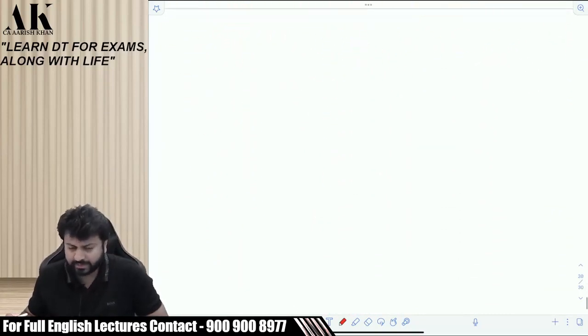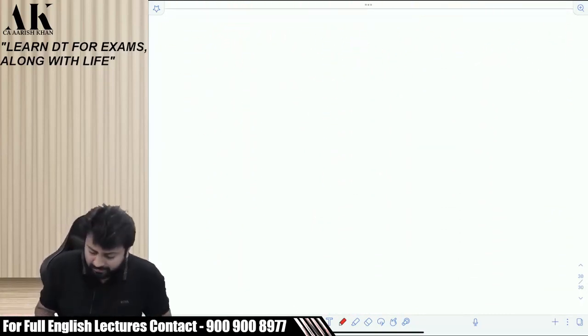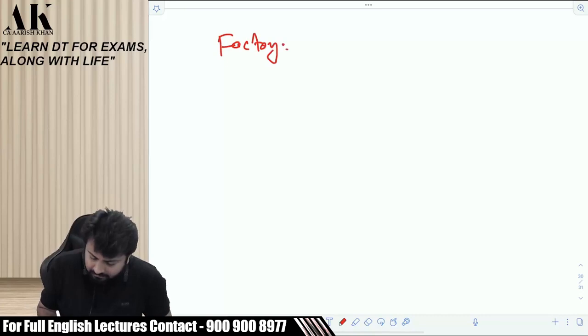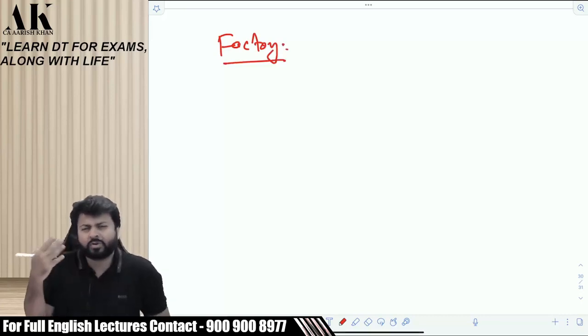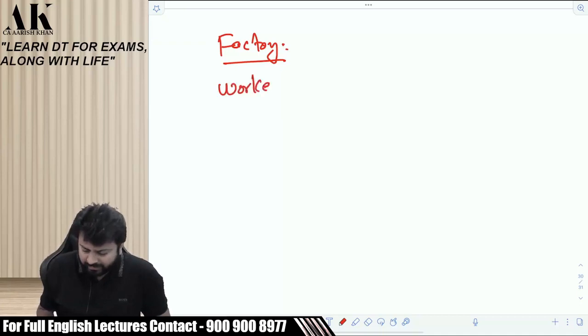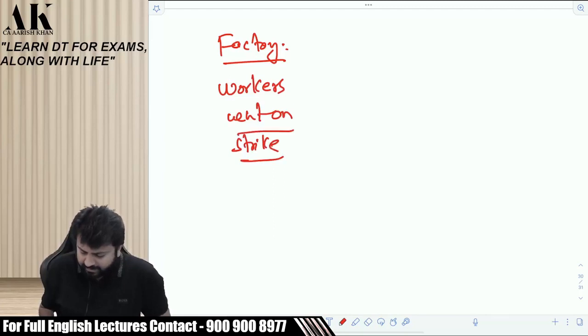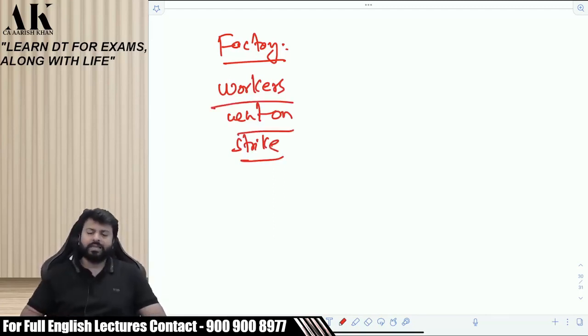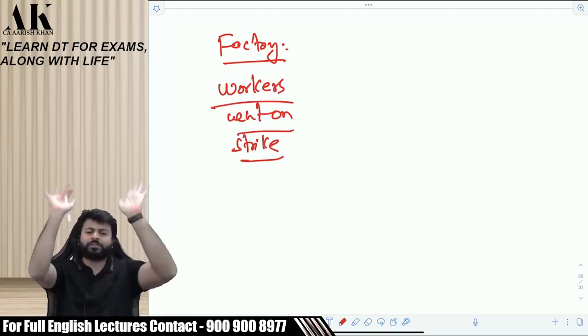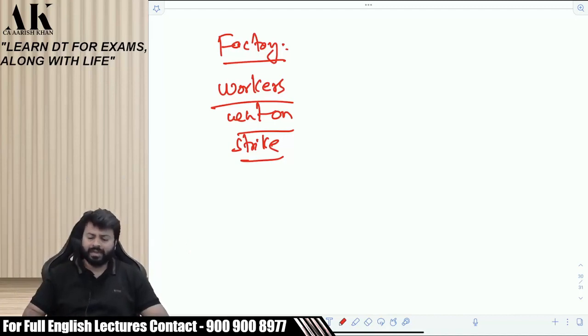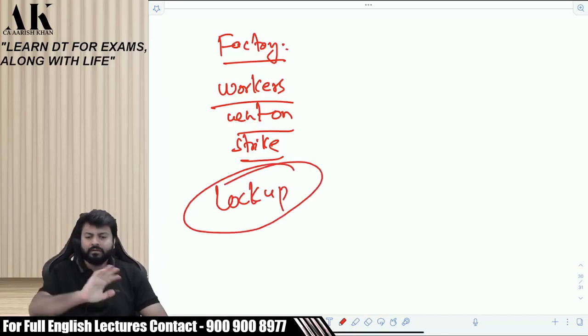Now there is another assessee. Listen carefully to this particular point. There was one factory in which some production work was going on. Now suddenly one fine day, the workers went on strike. They had certain demands and the company was not fulfilling the demands. So they went on strike. And there is a lockup in the factory. The factory is locked up for some time.